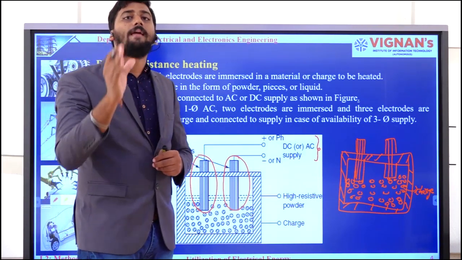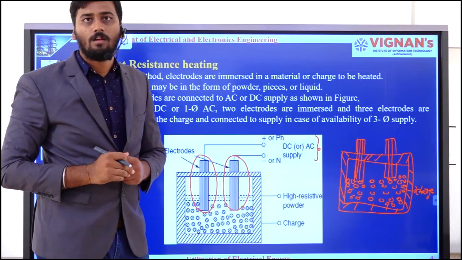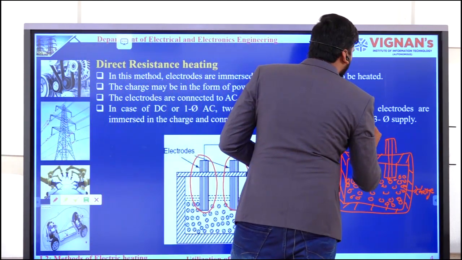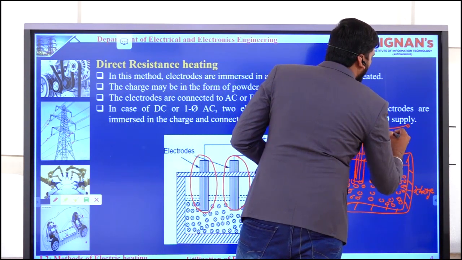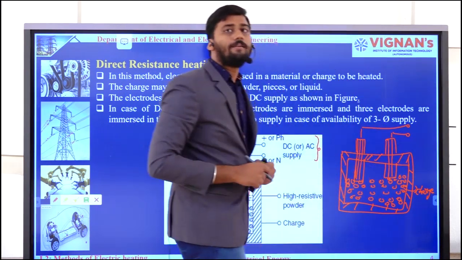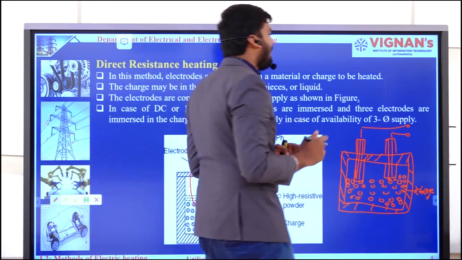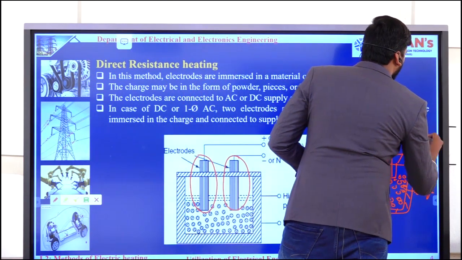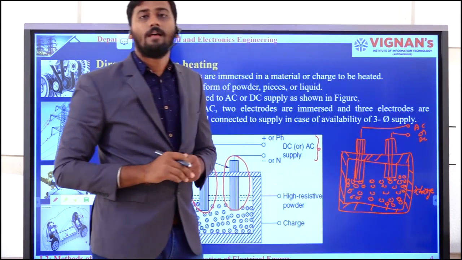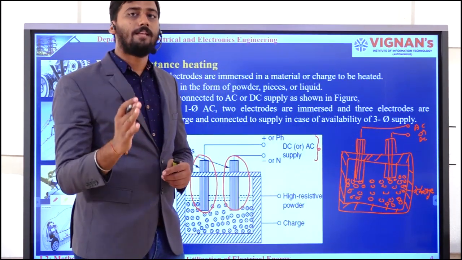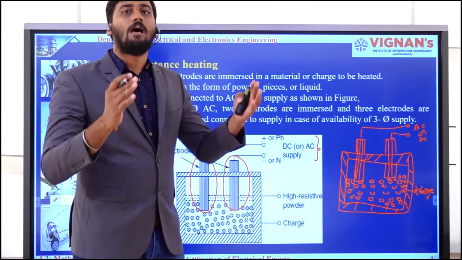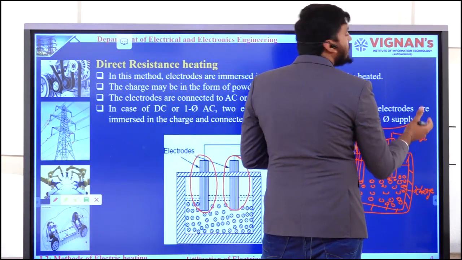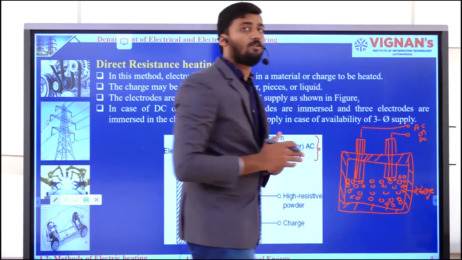Either we need to supply AC power or DC power. Here I have the possibility to supply either AC or DC. For example, if I want to connect a DC power supply, there will be positive and negative terminals. Directly I can connect the positive and negative terminals of that battery to these electrodes.